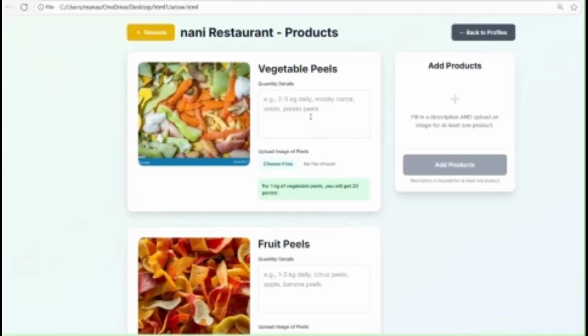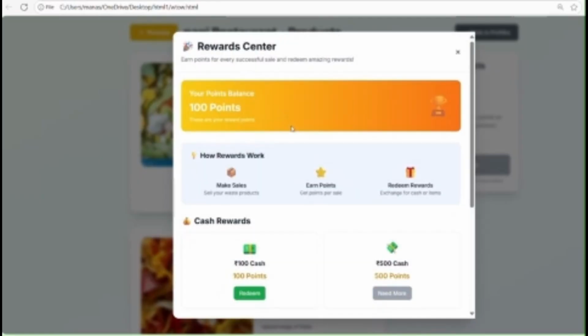This is our main seller page, where we have different categories of vegetable peels and fruit peels. Here we are going to provide only vegetable peels powder and fruit peels powder on our website. Only these two categories are available for the seller. We also have a reward points page in our project. Initially we will provide 100 bonus points to the user.